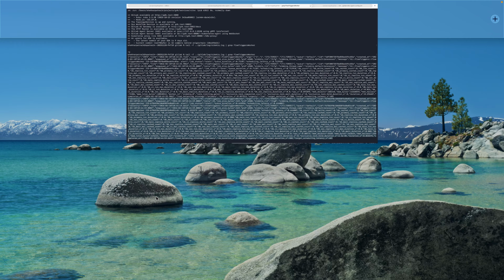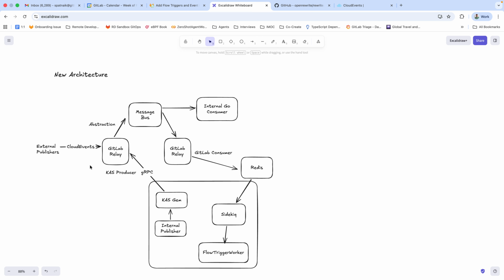And so this is the entire mechanism, as we discussed: external publishers are publishing to GitLab Relay using that gRPC endpoint that I showed you, and the internal publishers are using the CAS gem to publish. And then as we publish to the relay, it goes to the message bus, and then we've got that being picked up by a Sidekiq job, and then the flow trigger worker here. So that's the entire thing.